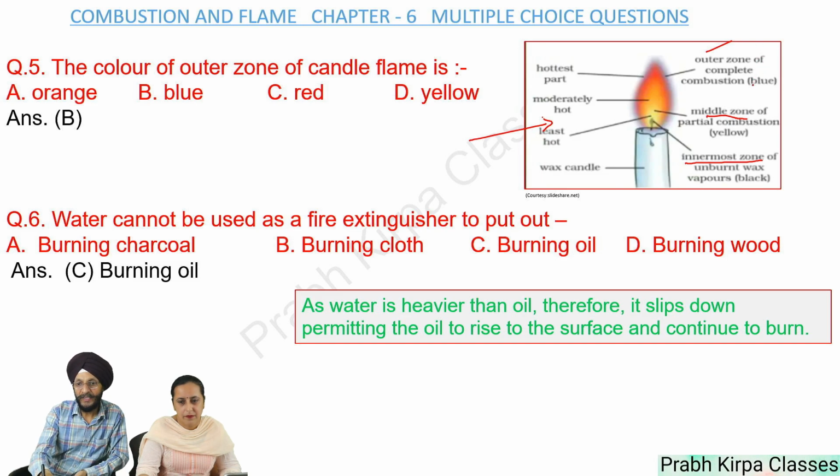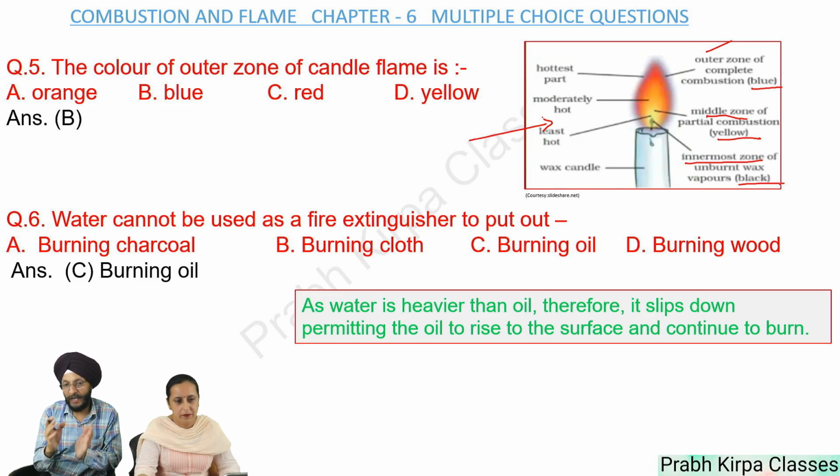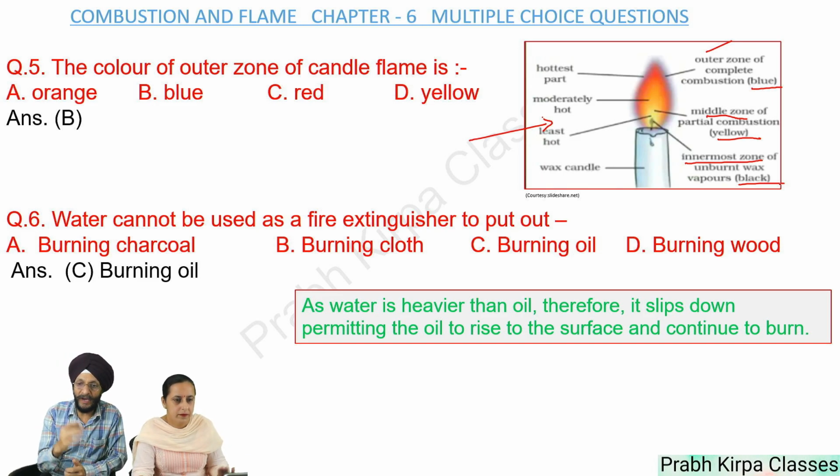Outer zone is blue in color, whereas middle zone is yellow in color, innermost is black in color. We are giving you each and every aspect of this question so far as the colors of various zones are concerned, as in the exam you may be asked a question in regard to the other zones also.